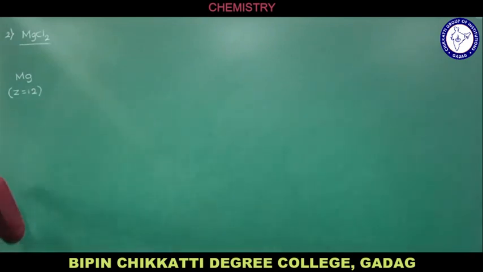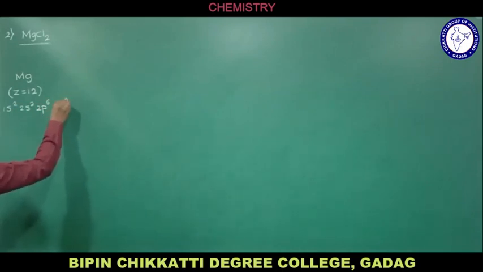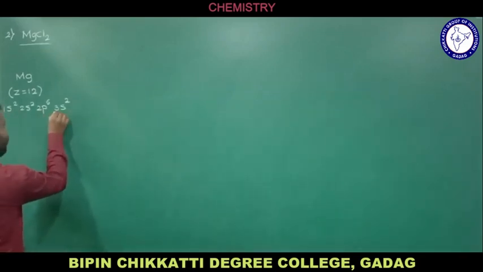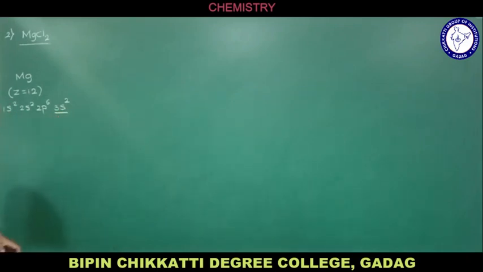Now we'll write the electronic configuration of that. That is 1s2, 2s2, 2p6, 3s2. That is the electronic configuration of magnesium. If you consider this, the number of electrons present in the outermost orbit, that is valence electrons, is 2. So I have to represent it by 2 dots. These 2 dots represent the number of valence electrons in magnesium.